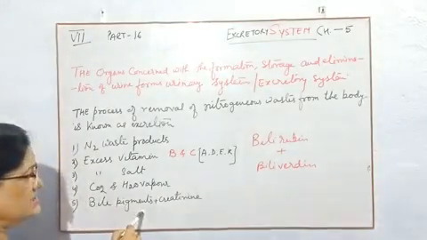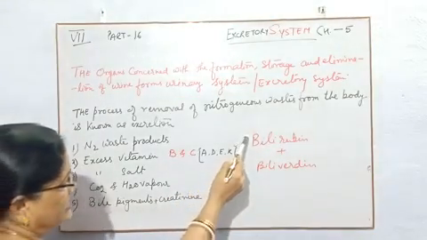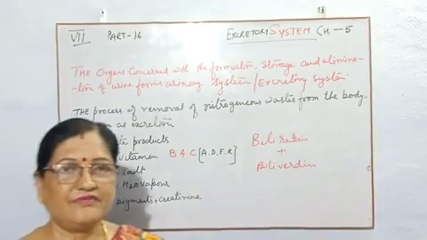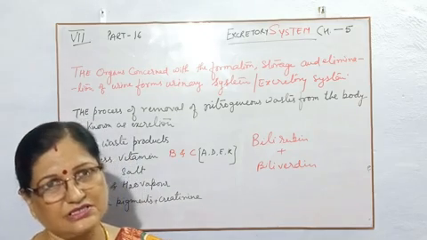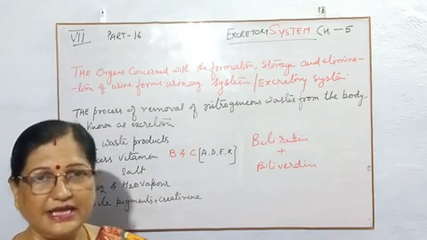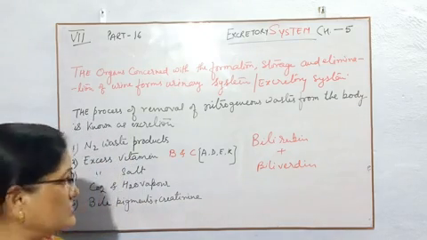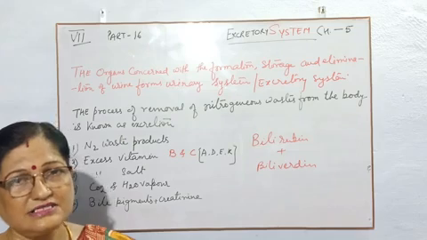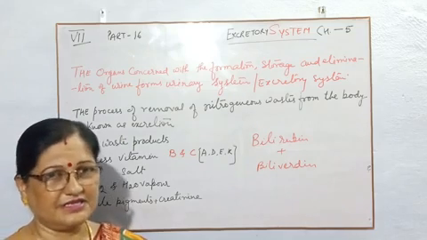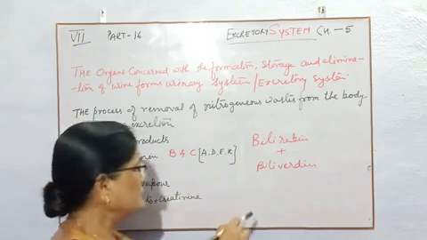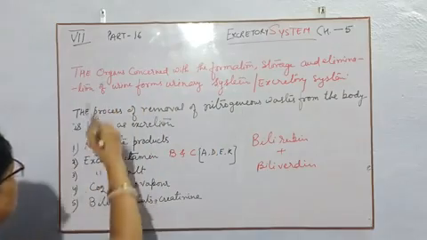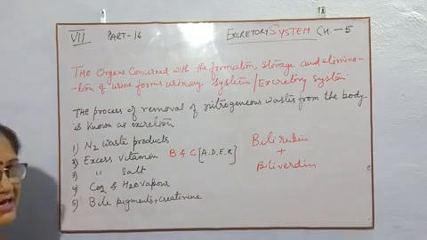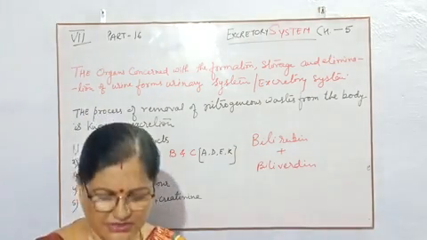If these pigments collect and we get more of them, bilirubin and biliverdin, we have jaundice. In Hindi it is also called pilia, because every organ becomes yellowish, even eyes, nails, skin, everything. So this is the common thing which we should know about the excretory system.